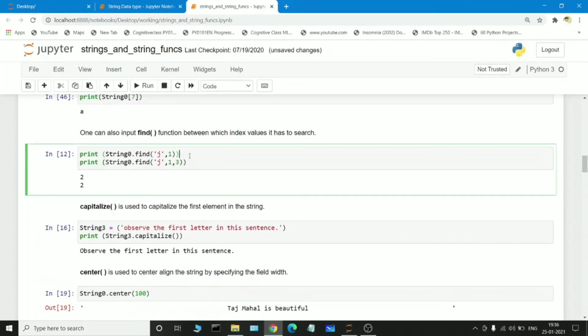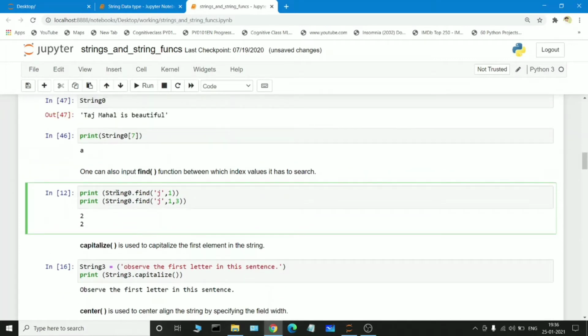So here is another concept. With the help of the find function, we can find the index position of that particular keyword. We can also give some parameters, which means if we give string 0, which is holding Taj Mahal is beautiful, and we are finding the J keyword at which position, but we are also passing some parameter, which means we are passing here 1, which means it checks from the first index position to the last, first to last position.